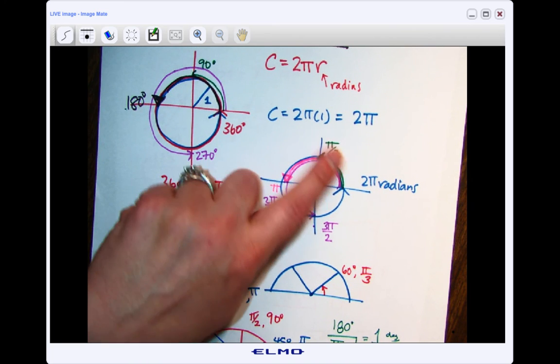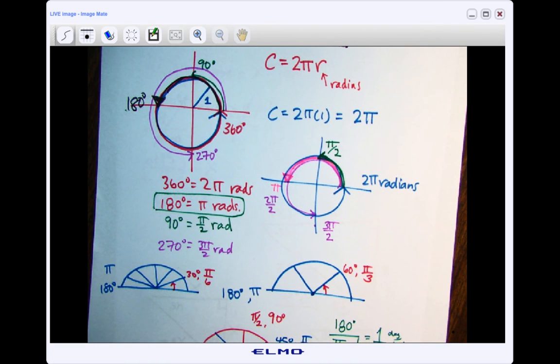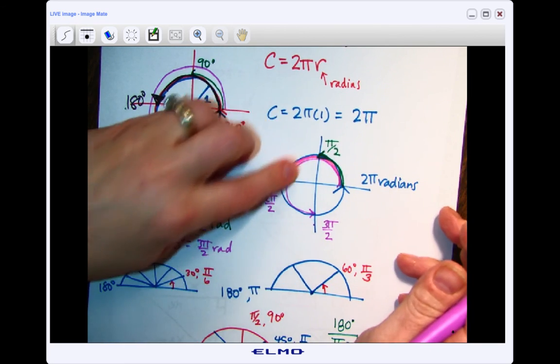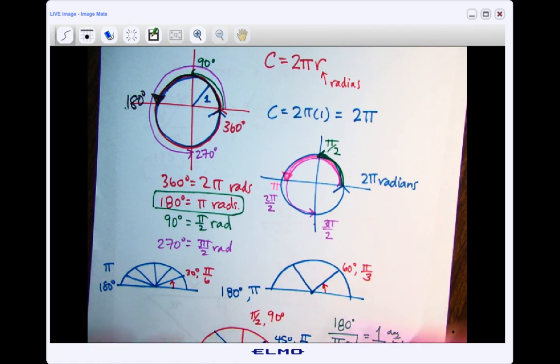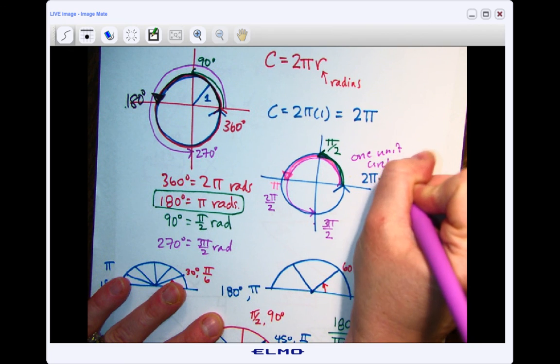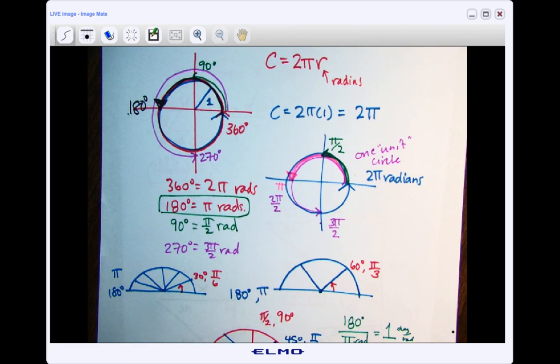And where do radians come from? They come from this idea where they thought, why don't we make the radian measure or the angle measure come out to be the same number value as that spin around a 1 unit circle. We call this a 1 unit circle or a unit circle. All right, so we'll talk about unit circle more in other videos. But there you have it, a little brief introduction to degrees and radians.